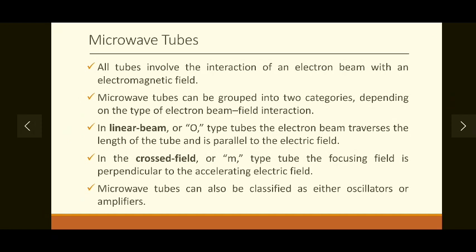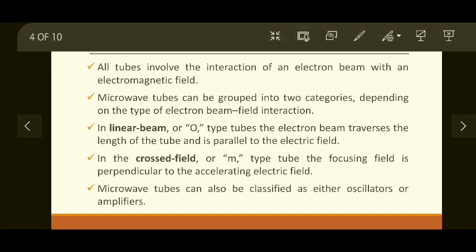So microwave tubes can be grouped into two categories depending on the type of electron beam and electromagnetic field interaction. The way in which the electron beam interacts with the electromagnetic field decides our type of microwave tube. First type is the linear beam tube, also called the O-type tube. In this tube, the electron beam traverses through the length of the tube.